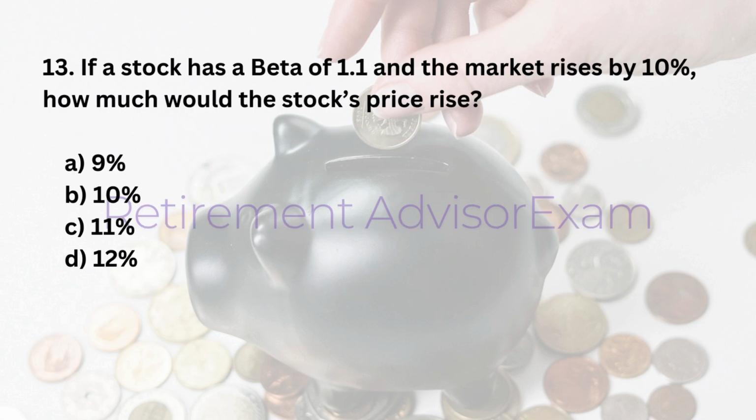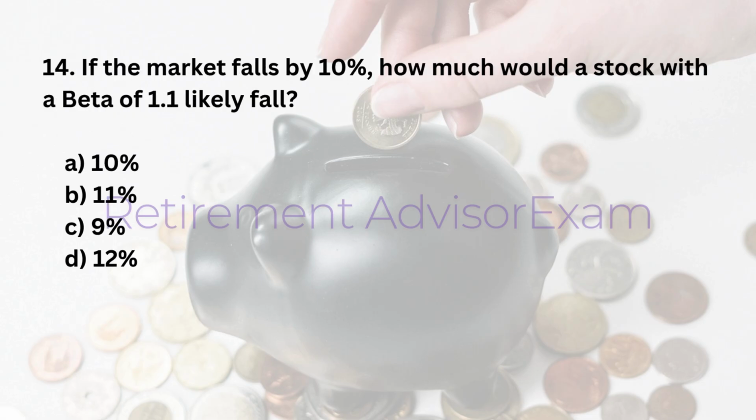13. If a stock has a beta of 1.1 and the market rises by 10%, how much would the stock's price rise? A. 9%. B. 10%. C. 11%. D. 12%. Answer: C. 11%.